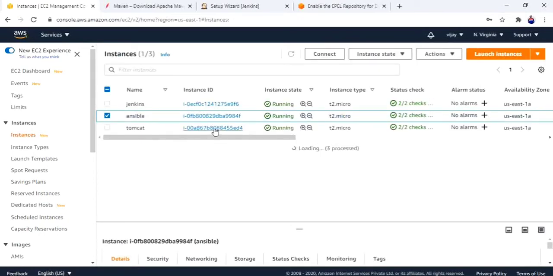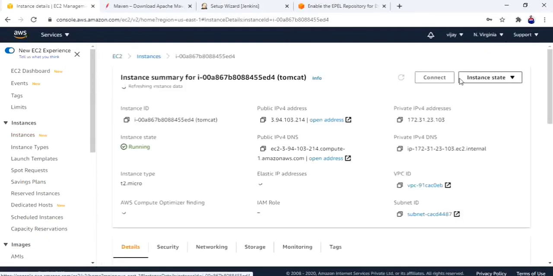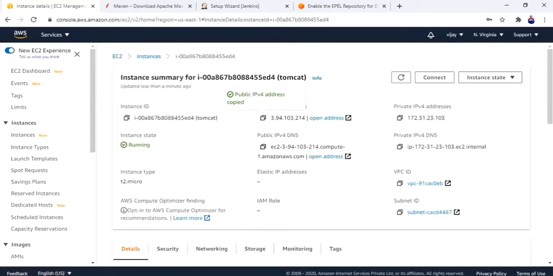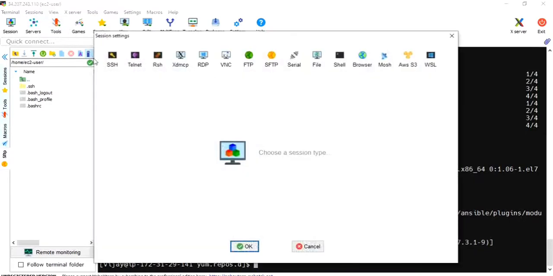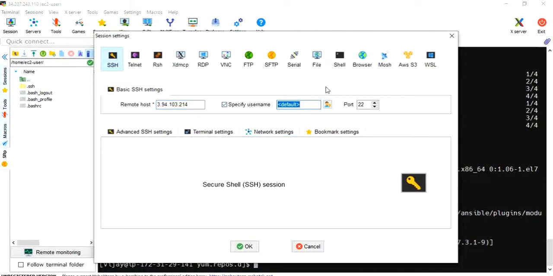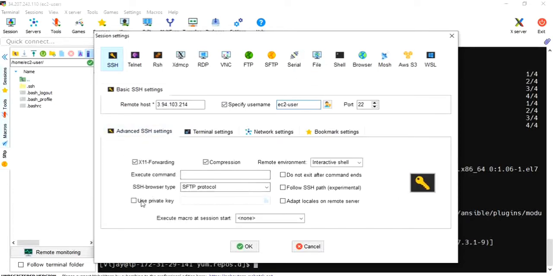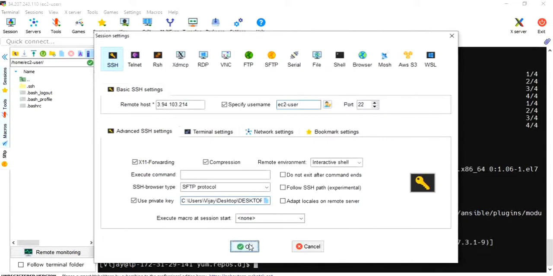Server 3. Copy the IP address. Start a new session. SSH, paste, ec2-user. In advanced settings, I will use the pem file. Okay, desktop keypair.